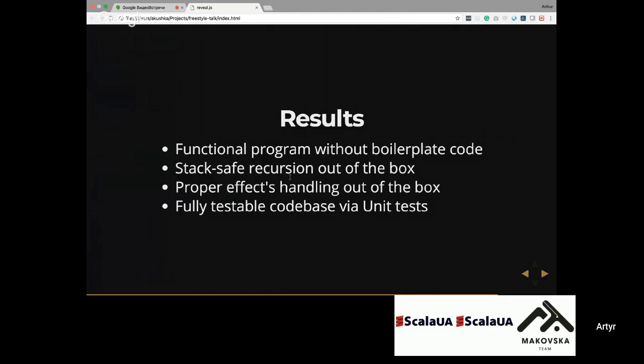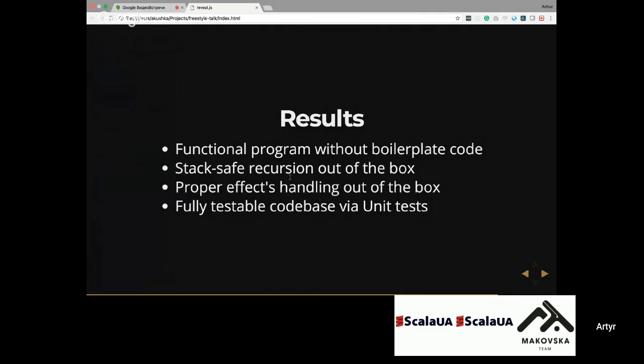We got support of stack safe recursion out of the box, just because Freestyle supports it. Proper effects handling out of the box. As you can see, for example, in the test for the algebra that I described before, we can choose the effect only at the point when we really need to decide which effect we want to choose.